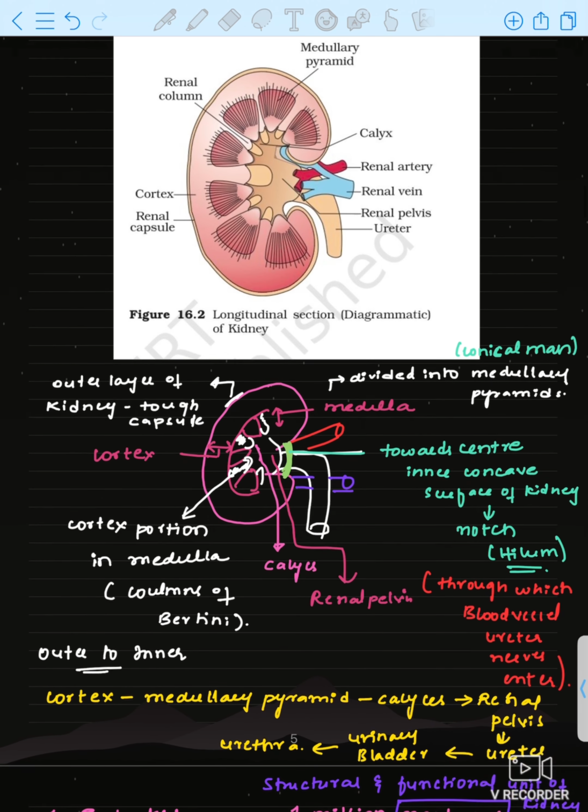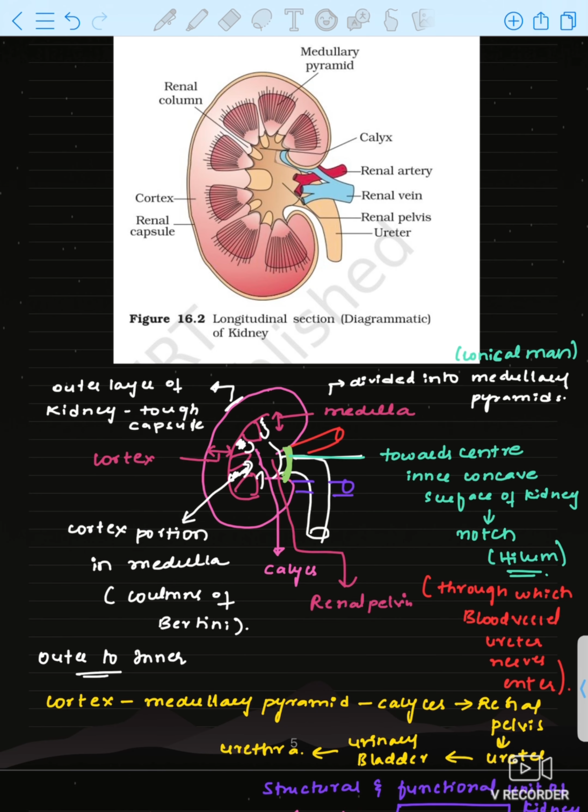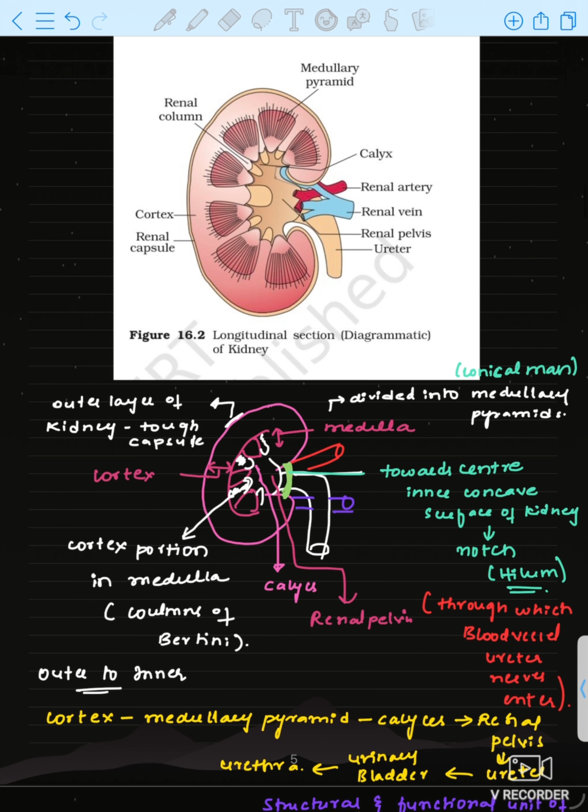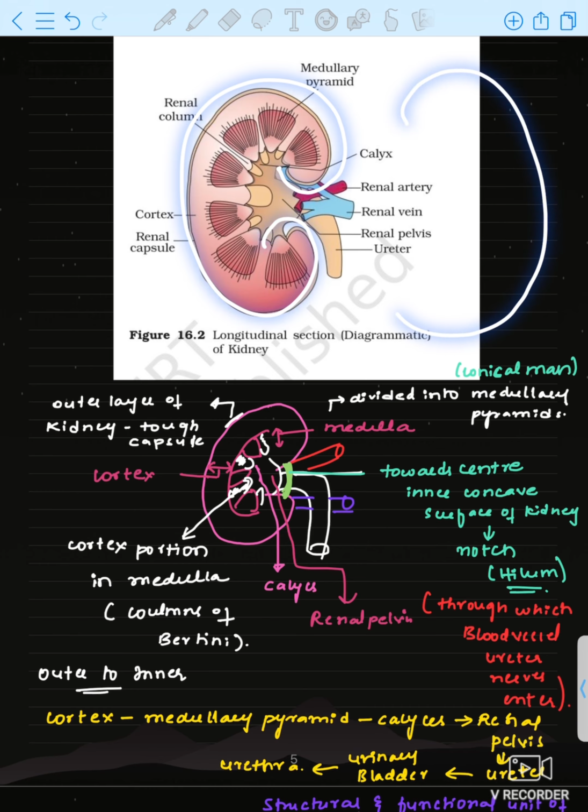Now let us see the pathway of excretory product elimination. Okay, see, the kidney is covered by a tough capsule called the renal capsule, and inside the kidney, this is a longitudinal section from above. In the center they made a cut so that two equal halves are cut out.